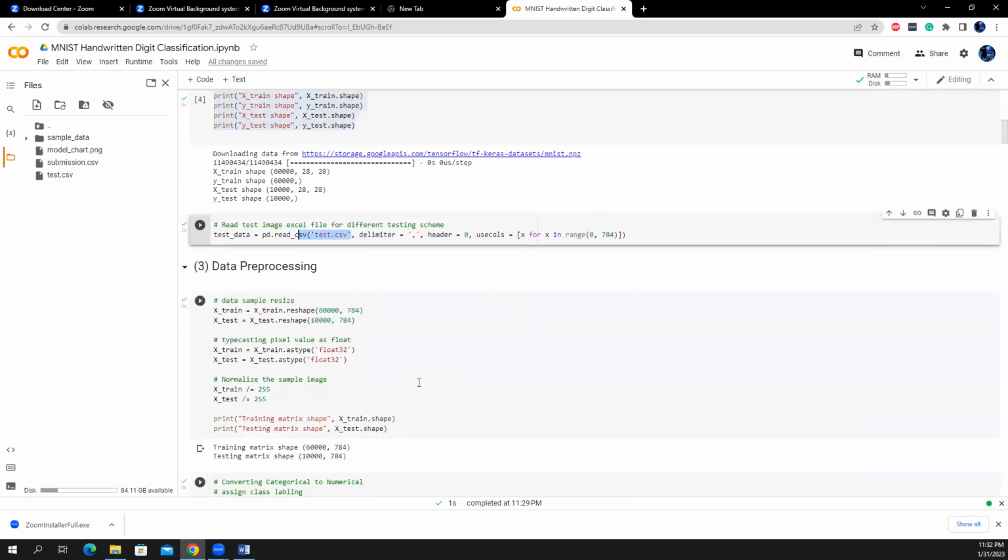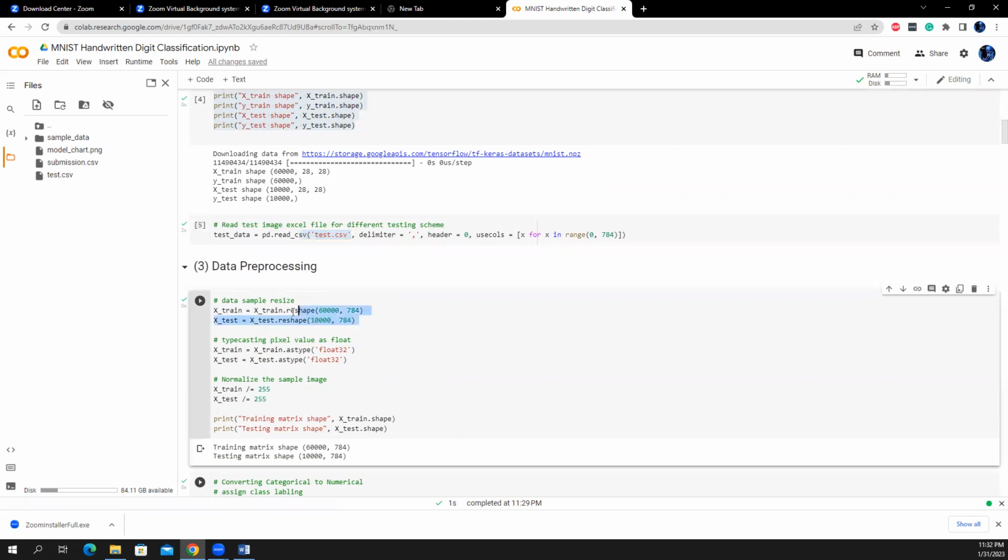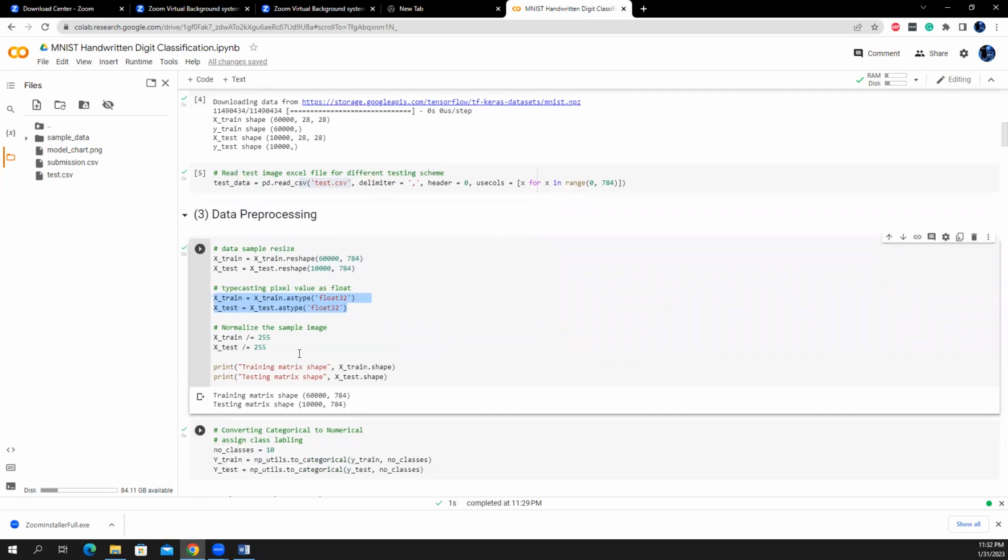Next it's time for data processing. At first I need to reshape the data to 784, which is the multiplication of 28 by 28 pixels, for both train and test sets. Then I have to convert it to the float type, because it's an integer and I'm going to normalize, and the normalized output could be a floating point number. So I convert this into floating point numbers, and then to normalize, I divide by 255, because each pixel value goes from 0 to 255.